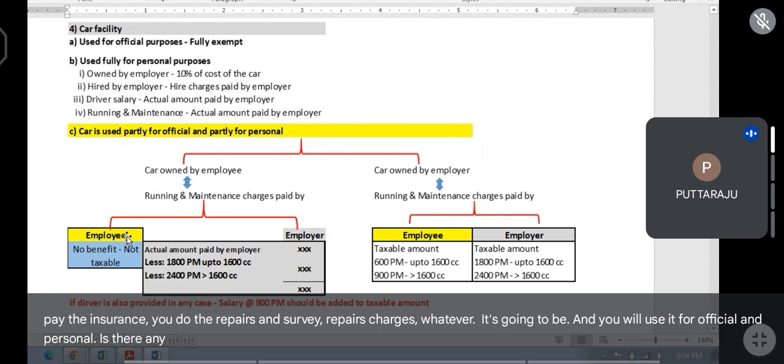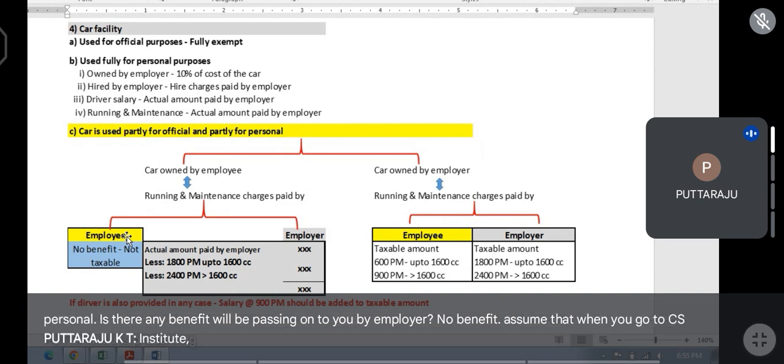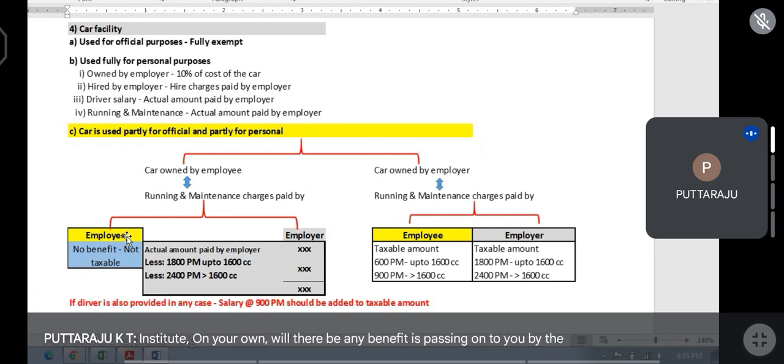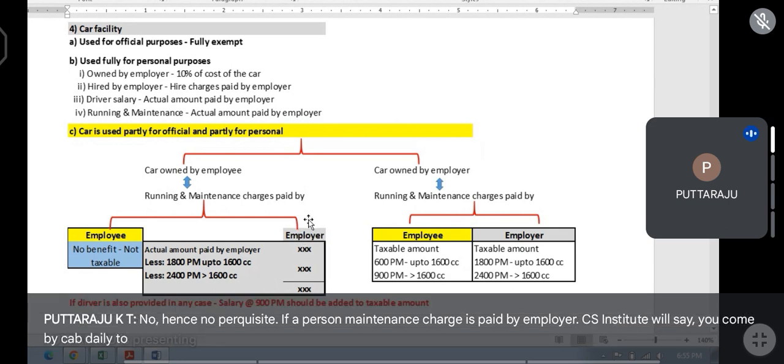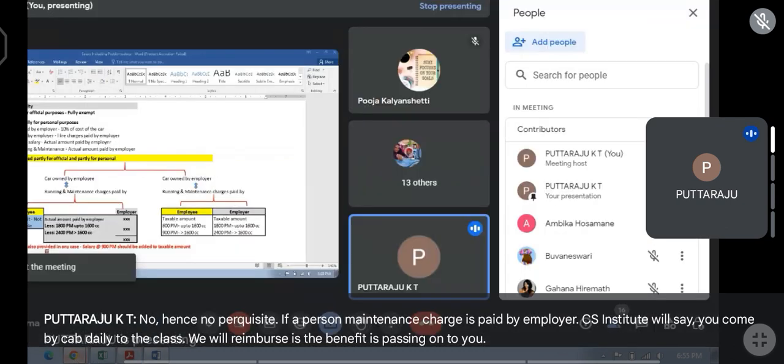Is any benefit being passed on to you by the employer? No benefit. Assume that when you go to CS Institute on your own, is any benefit passing on to you by the CS Institute? No, sir. Hence, no perquisite. If repairs and maintenance charges are paid by the employer, CS Institute will say, you come by cab daily to the class, we will reimburse. Is a benefit passing on to you? Yes, sir.